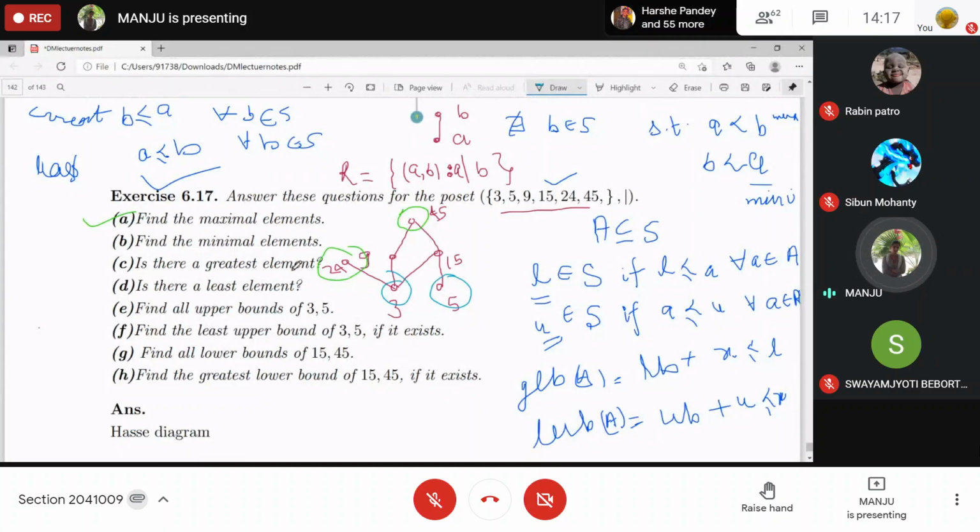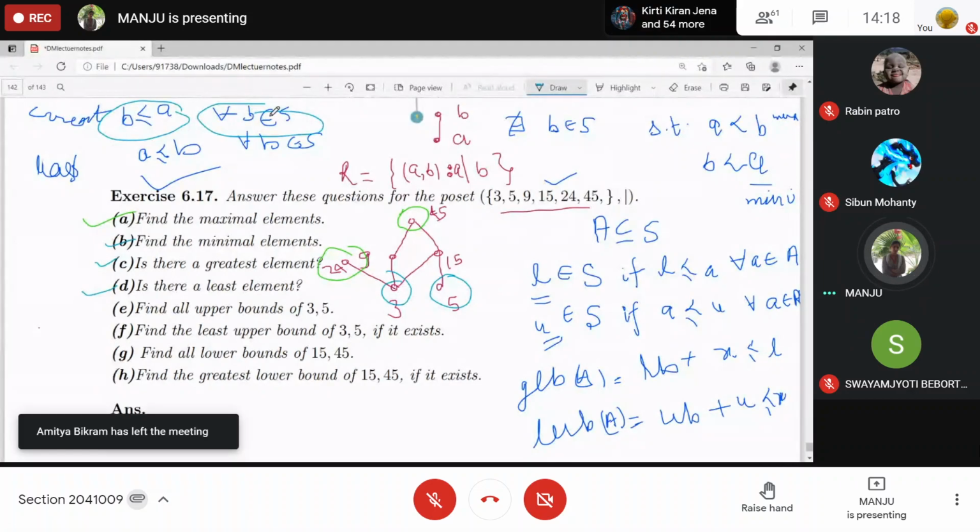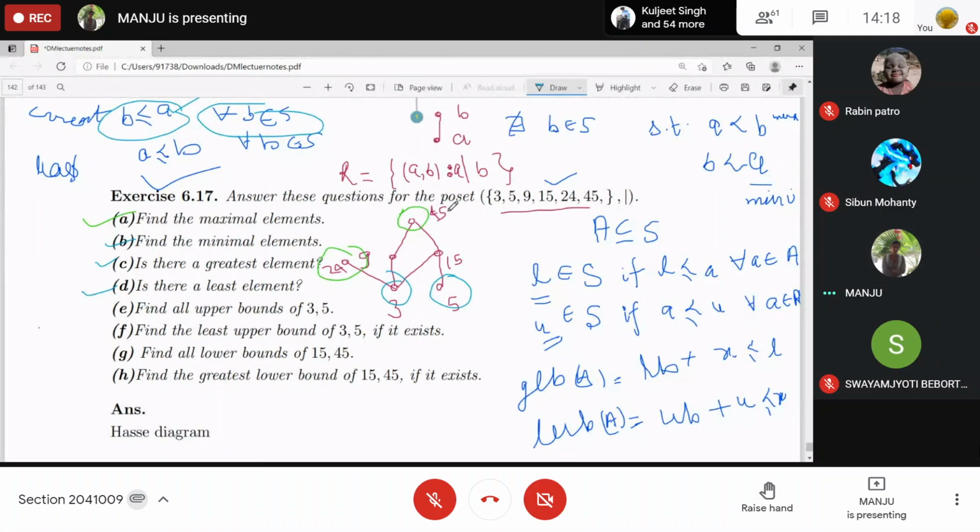What about greatest? Does there exist any greatest or least? What is the definition of greatest? No, ma'am, there is no greatest. The whole set S should relate to that element, that will become the greatest. But here, 24 is not related to 45. So does that exist? No, ma'am.